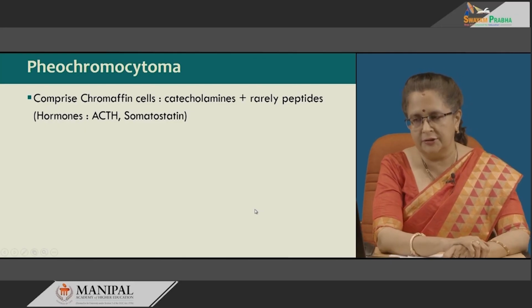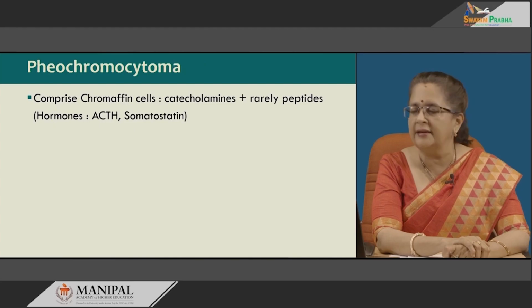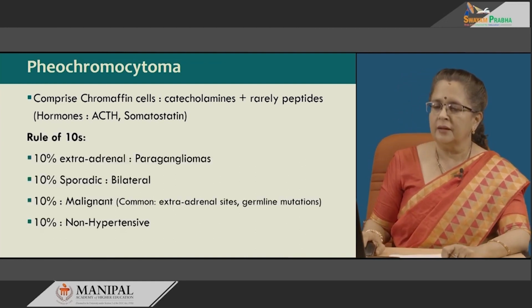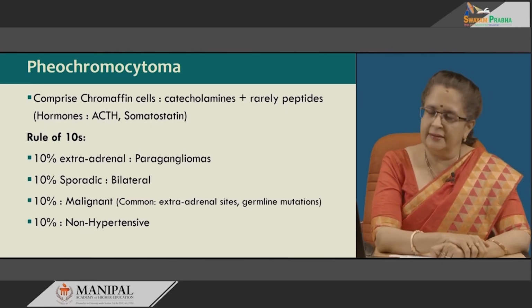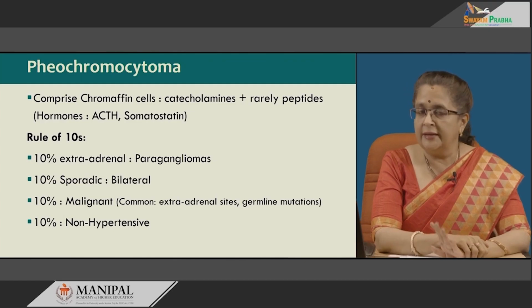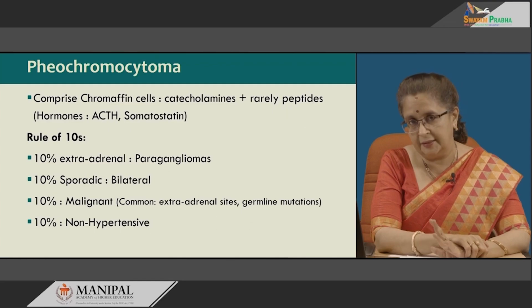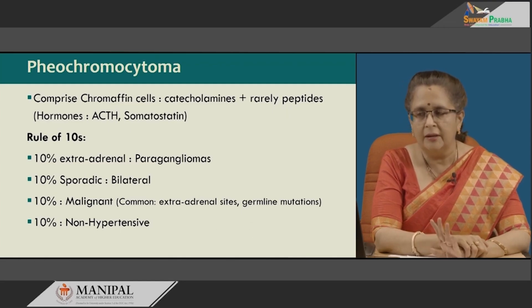Pheochromocytoma is a tumor comprised of chromaffin cells and produces catecholamines, rarely peptides, that is hormones like ACTH as well as somatostatin. So, the clinical features will depend on how high the hormones are as well as the catecholamine levels. A rule of 10 is there with regard to pheochromocytoma, which is very important. Please do remember 10% of these tumors are extra-adrenal, where they are known as paraganglioma.